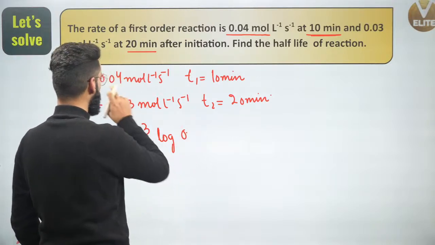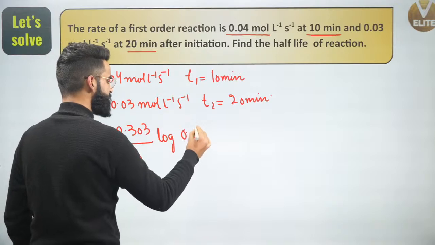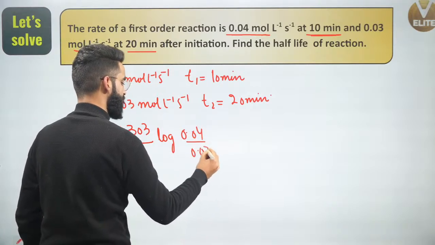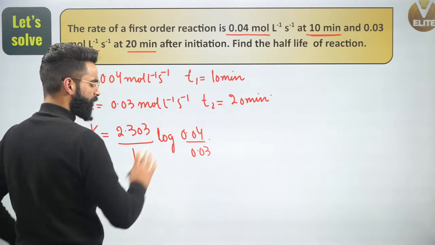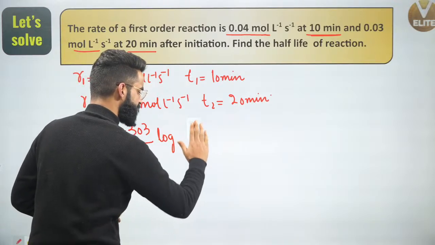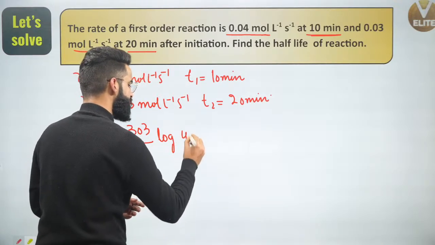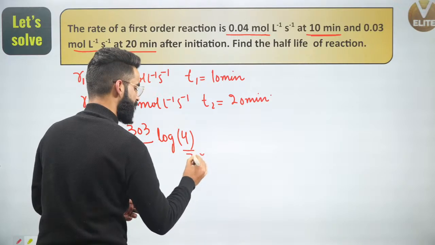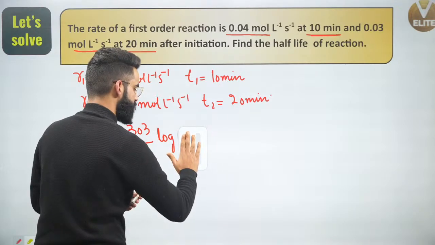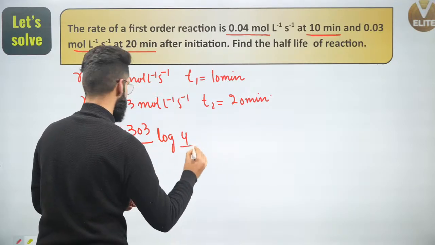R1 value is given as 0.04. R2 value is given as how much? 0.03. Can I say it's simply going to be equal to 4 by 3? Okay. I'm simply going to write it as 4 by 3. Now people, there is only a small calculation part left right here.